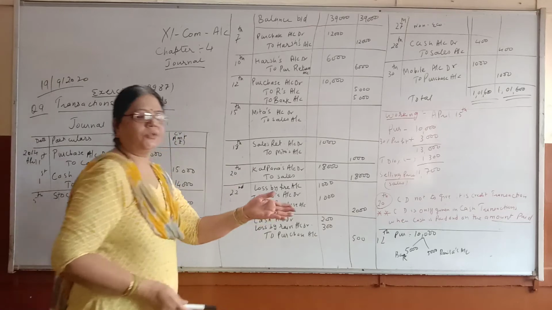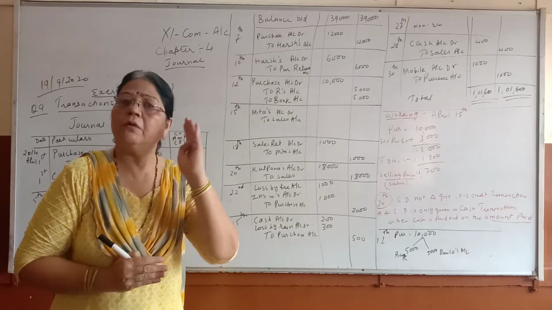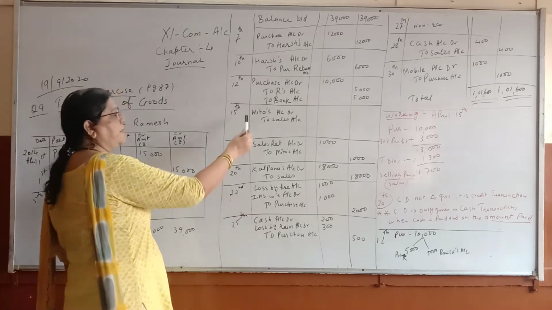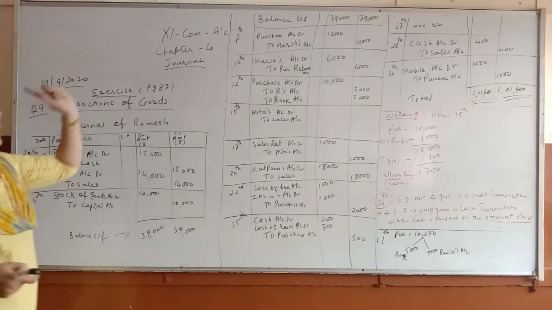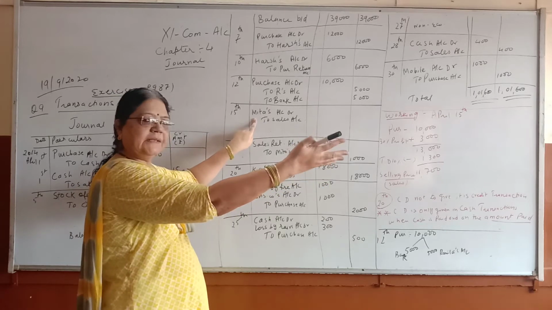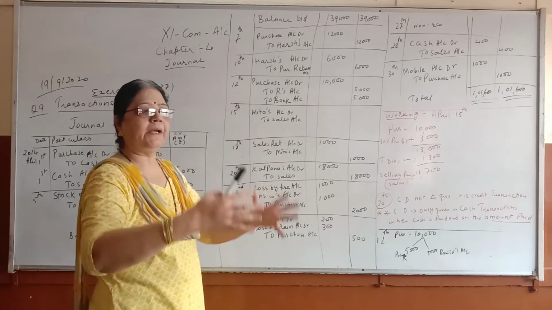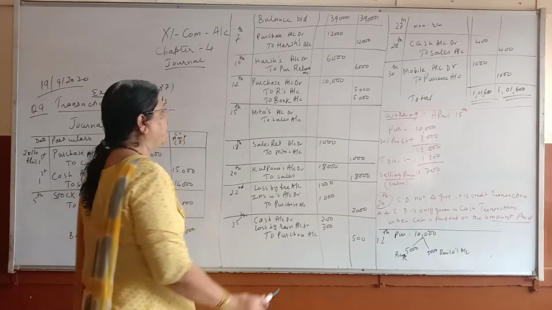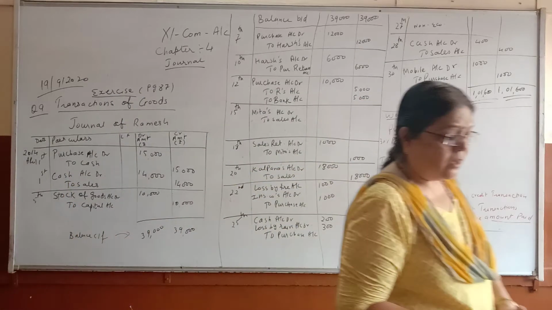Next one, sold goods to Mita. Simple. Which type of transaction? Credit. Credit means what? One name will come, and sales account is credited always. So simple. See here, cash sales, we write cash. Credit sales, we write the name, because we have to collect money from the person to whom I have sold goods, and I cannot remember all the different customers to whom I have sold goods and for how much amount and when. So for that reason, Mita's account debit to sales account.